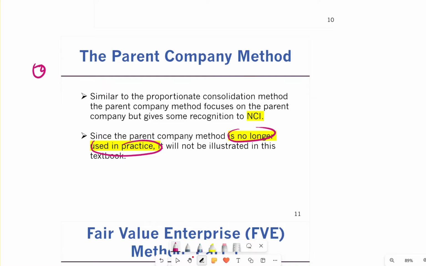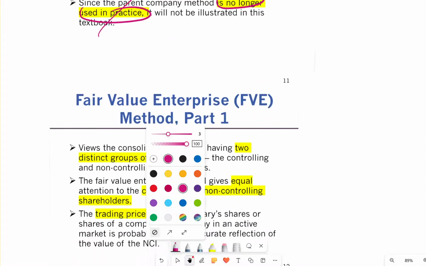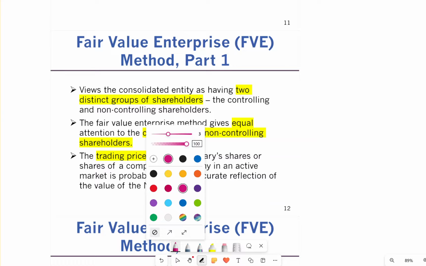If it's no longer used anymore, we are not going to learn about it. Fair value, this is the third one, is the fair value enterprise method. So short is FVE. That's what it is.